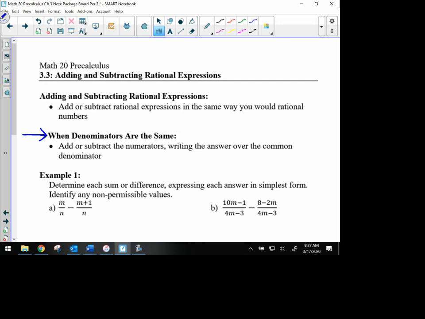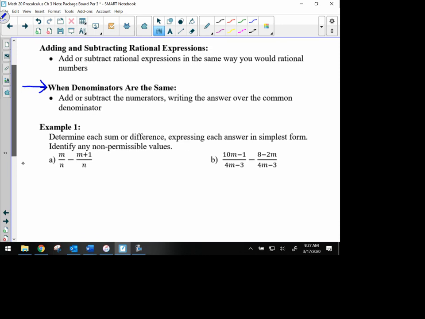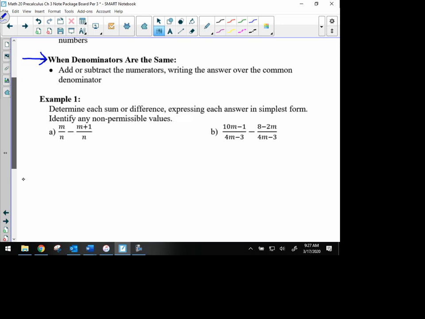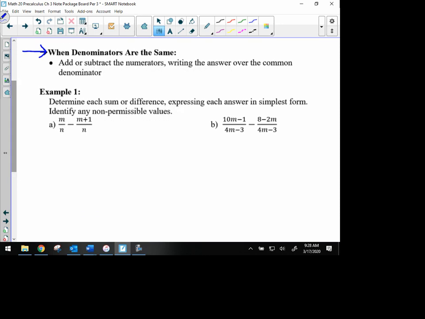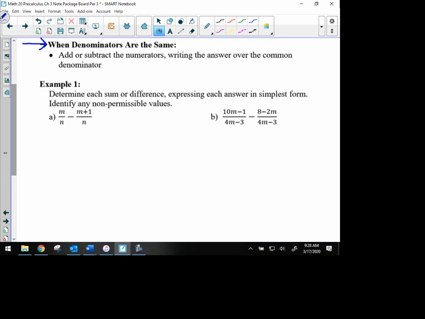So to start out here, when denominators are the same, we have our first example, and you can see that we have a denominator of n in both expressions, and so we know that the denominator is going to be n when we're done.